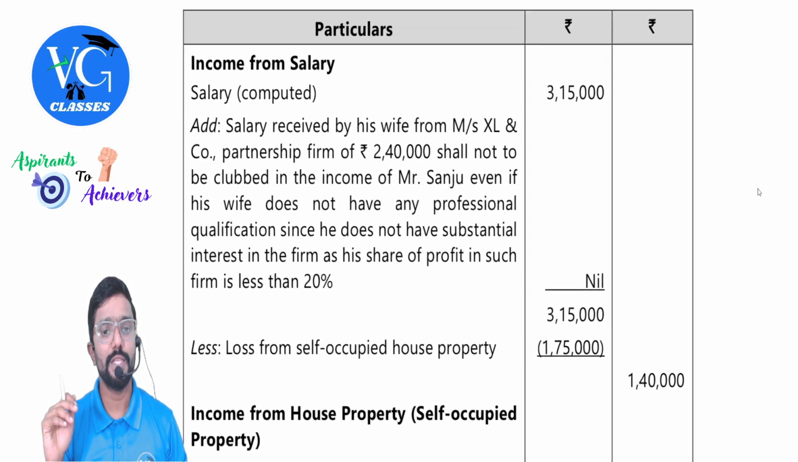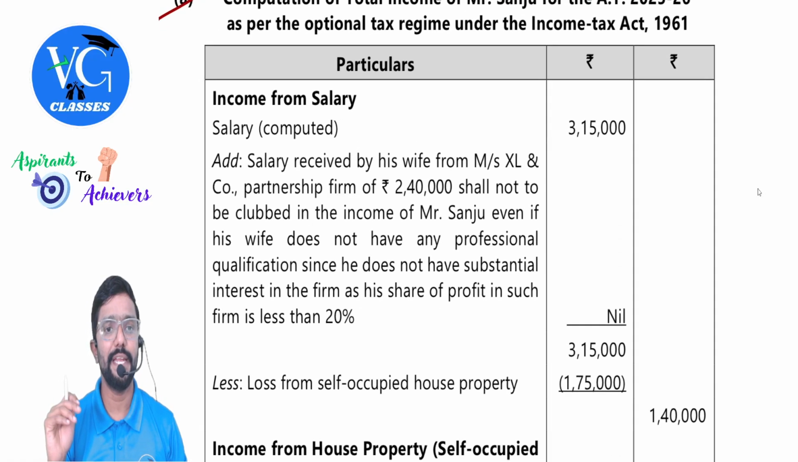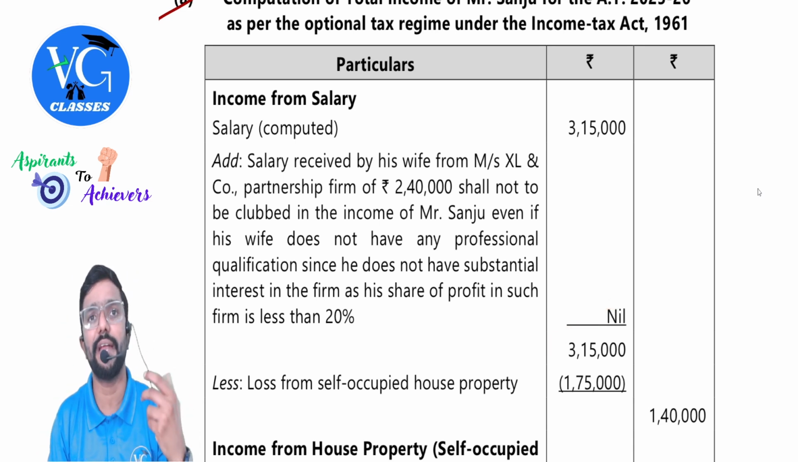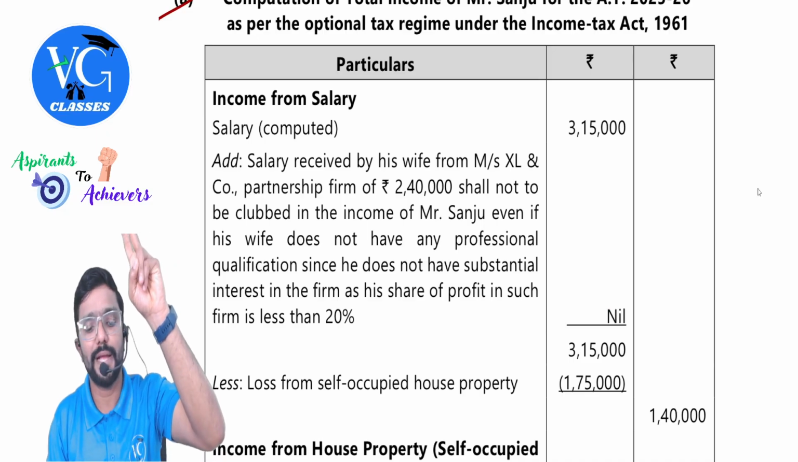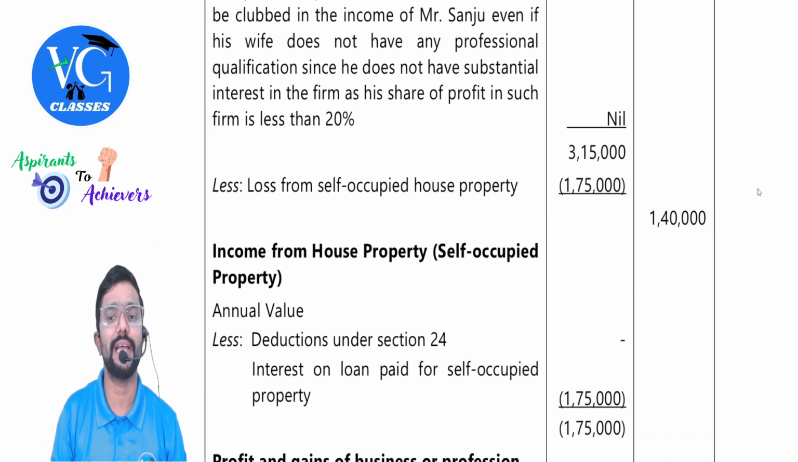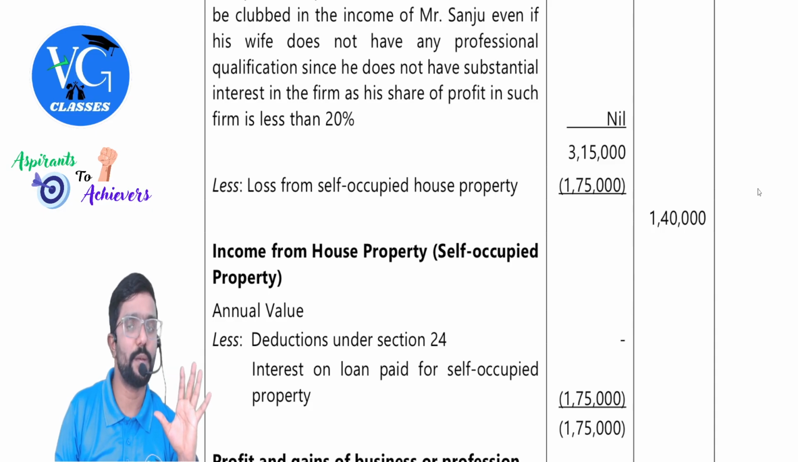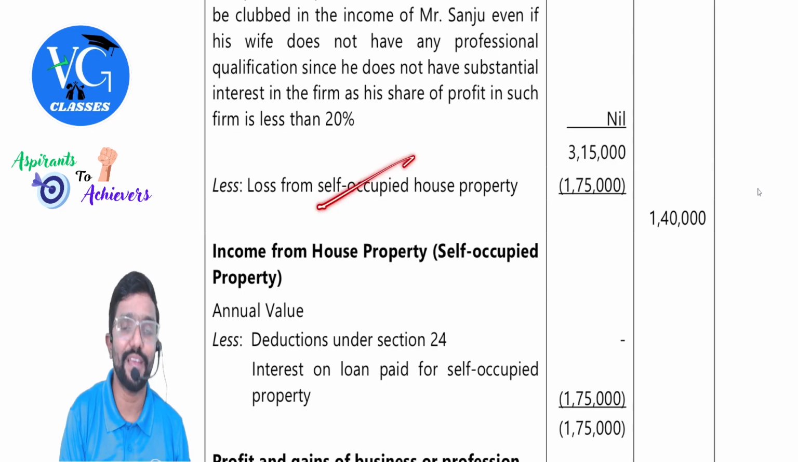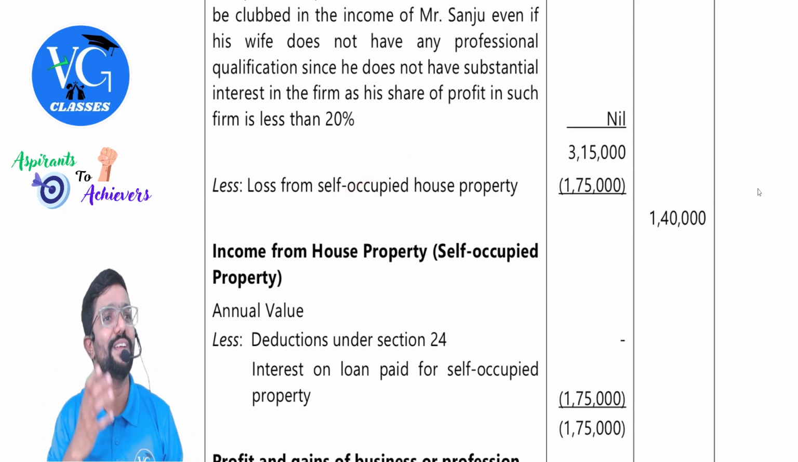Next. Loss from self-occupied house property. Sir, can it be adjusted against salary income? Yes, you can adjust it. Under the optional scheme, yes, the assessee can adjust house property loss against other heads, but maximum 2 lakh. Here it is anyway 1,75,000. Adjust it. Not a problem. Clear? But if it is under default, you cannot. First of all, if you are following default, you cannot have loss from self-occupied property.